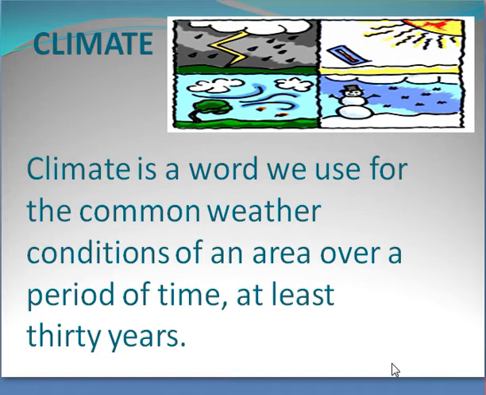Now let's learn about climate. Climate is a word we use for the common weather conditions of an area over a period of time, at least 30 years, meaning the climate of a region changes after 30 years.